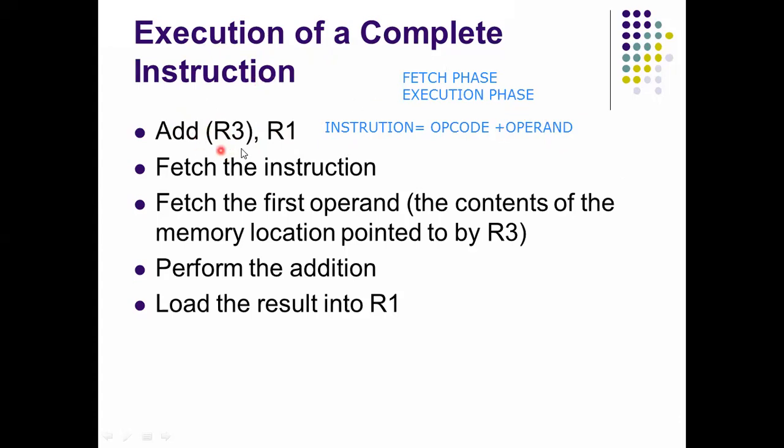What is the meaning here? The contents in R3 and the data in R1 are both added. Where is the result stored? In this instruction, the result is stored in R1. The second operand is the destination operand. That's why after adding, the result is stored in the R1 register, so the R1 data is updated.